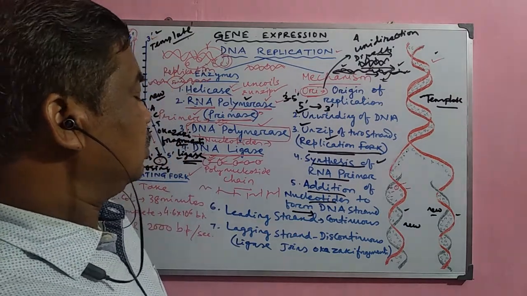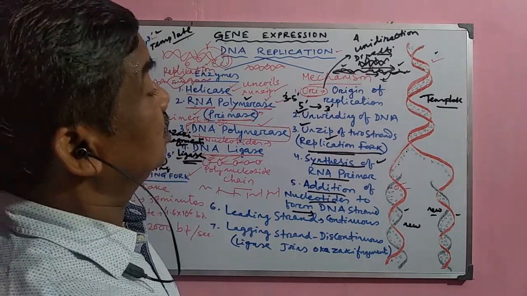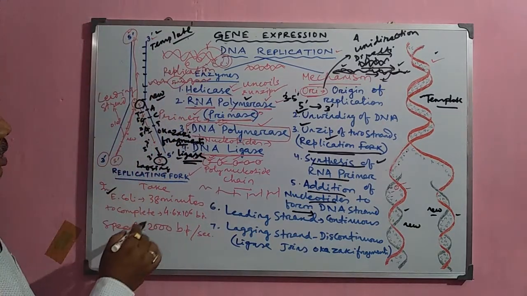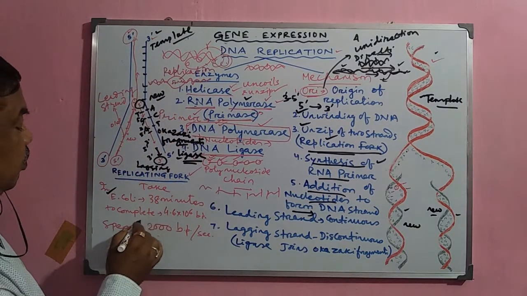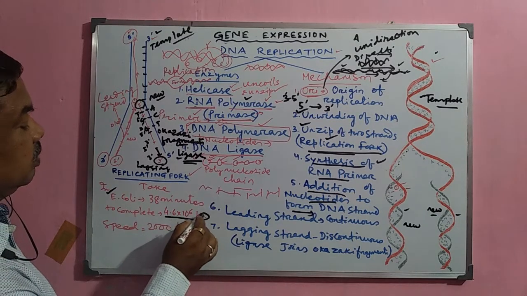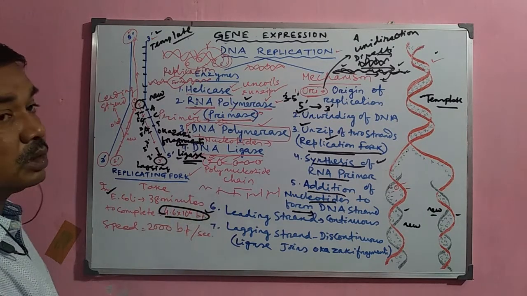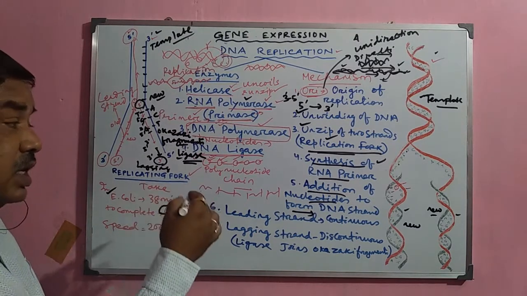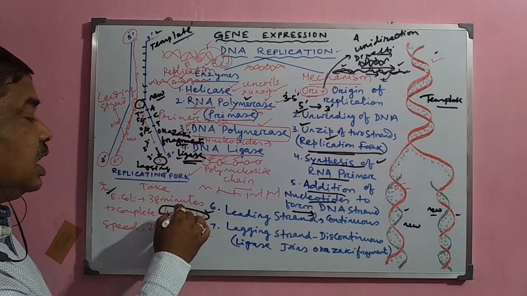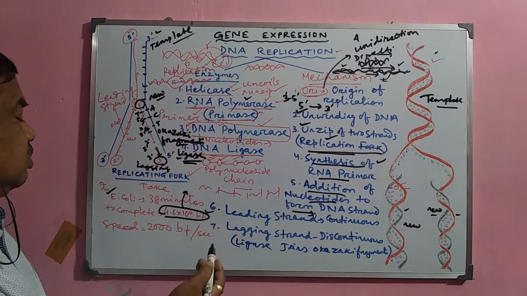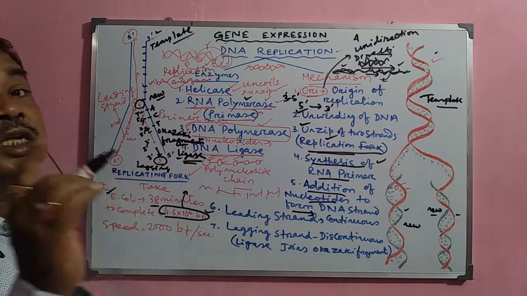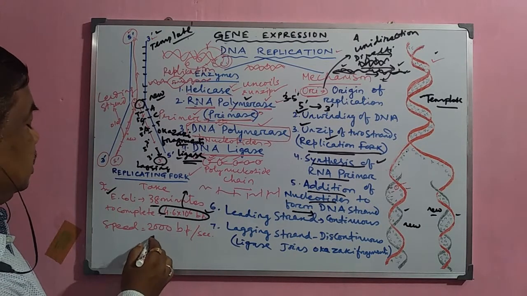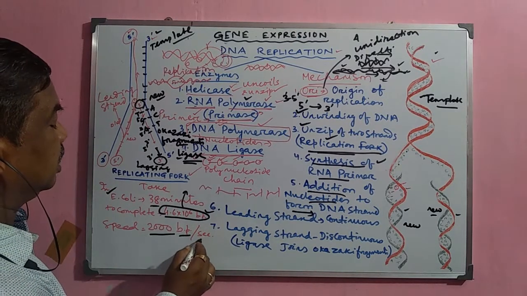Now, what is the speed of this process? In the case of E. coli, it contains around 4.6 into 10 to the power 6 base pairs in its DNA molecule. To complete the replication of the entire DNA molecule present in E. coli, it takes around 38 minutes. So if it takes 38 minutes, normally the speed is around 2000 base pairs per second.